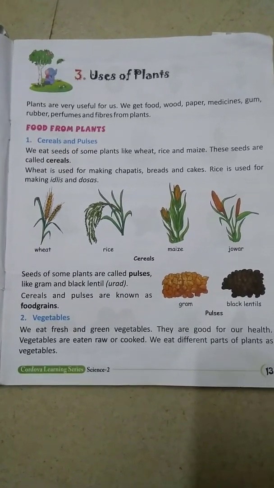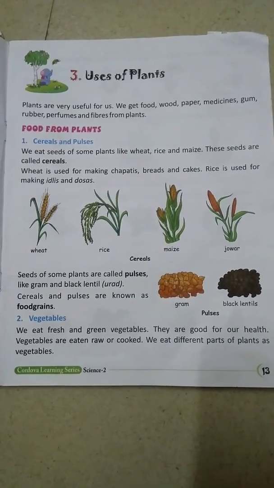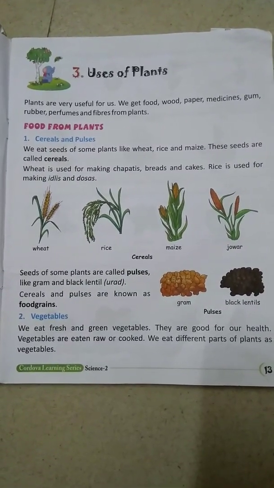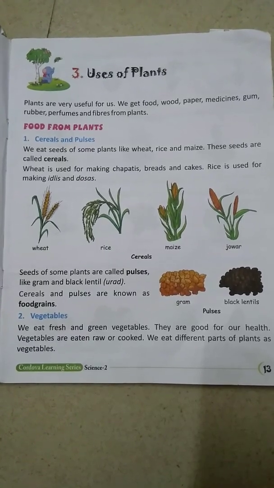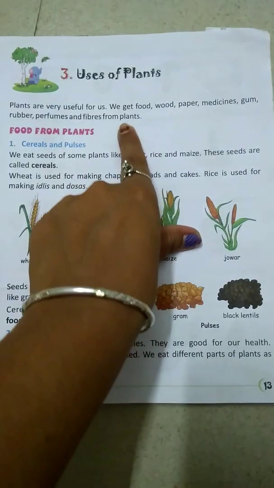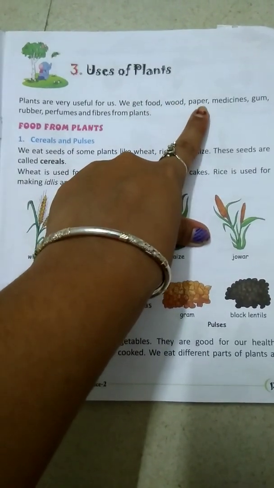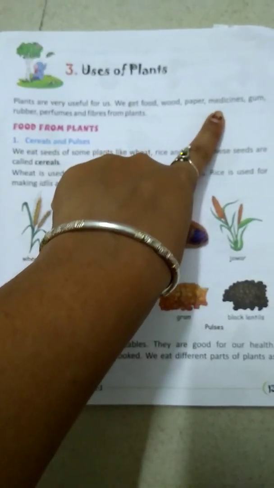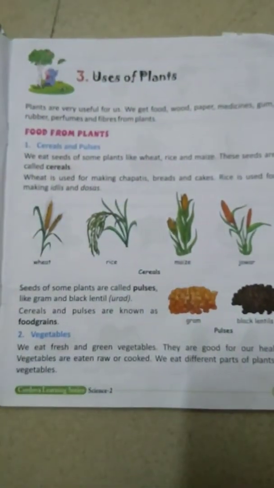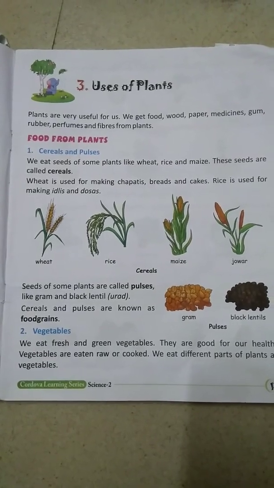For example, we get food, wood, paper, medicines, gums, rubber, perfumes and fibers from the plant. Here they have given whatever we are getting from the plants. Again I am repeating, we are getting food, wood, paper, medicines, gum, rubber, perfume and fibers from the plant.